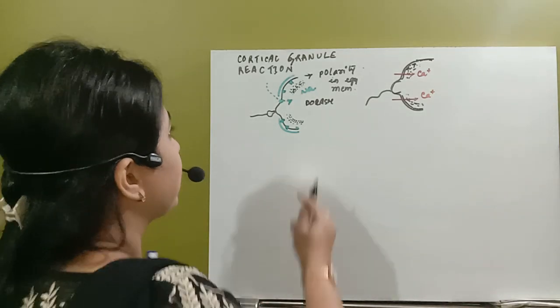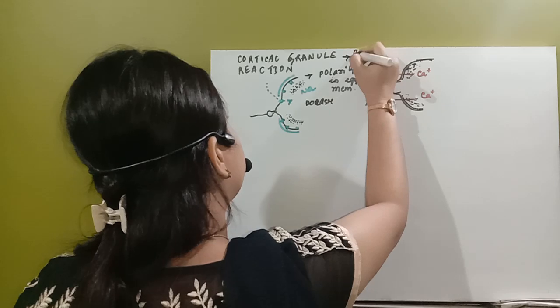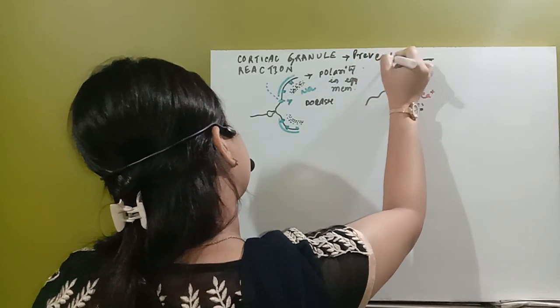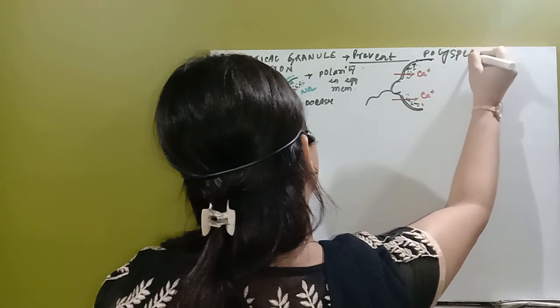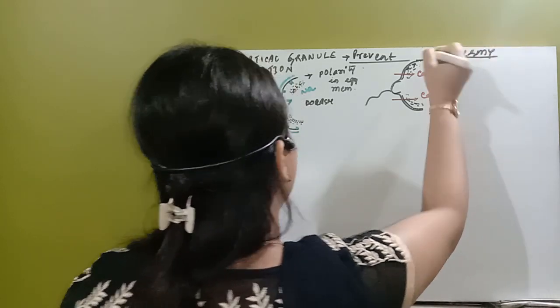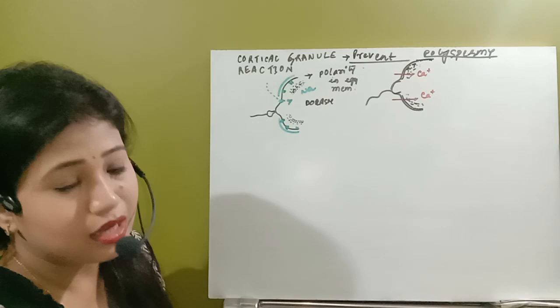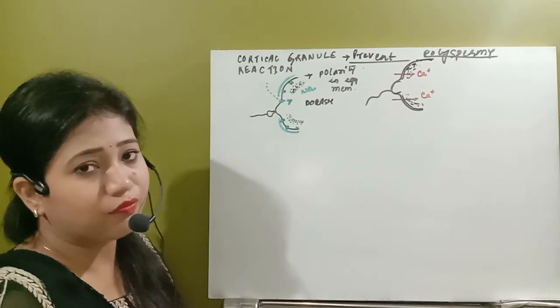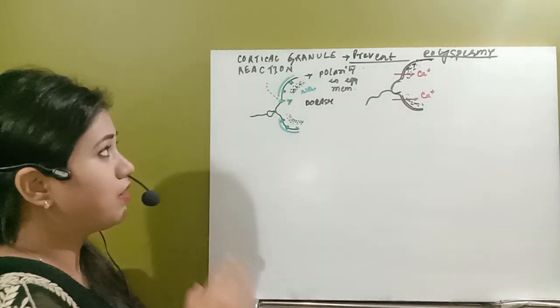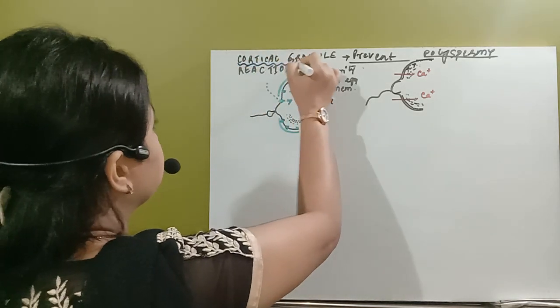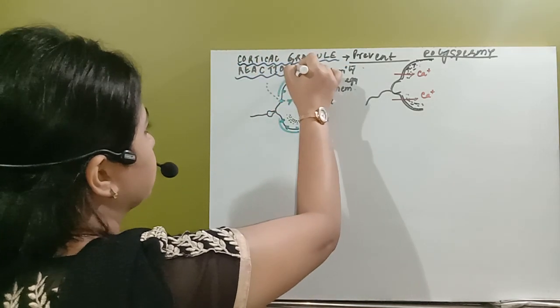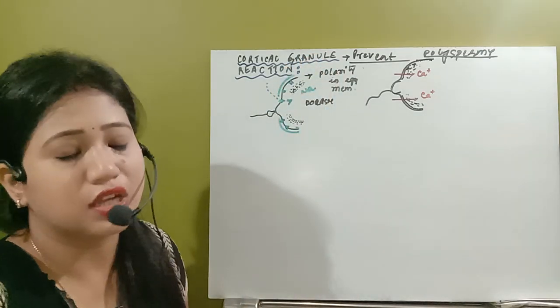This reaction is to prevent polyspermy. That means a number of sperms are not allowed to deposit their nucleus. Only one sperm will fertilize the egg. So that's why we have this important reaction called the cortical granule reaction. So the cortical granule reaction completes.